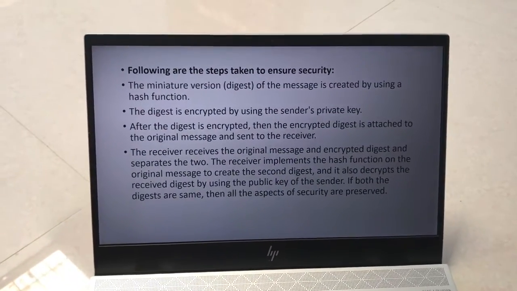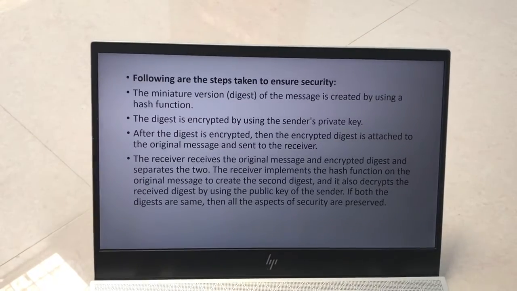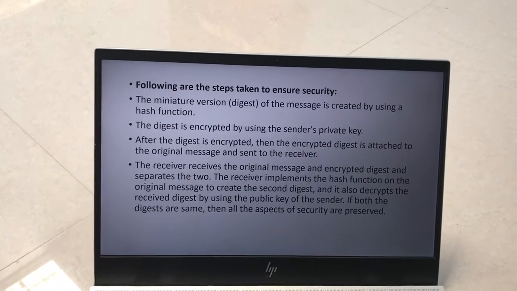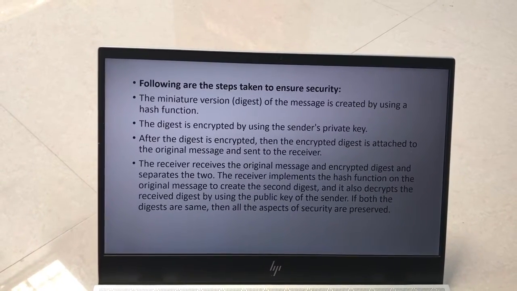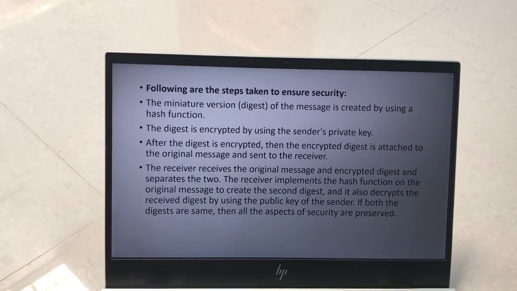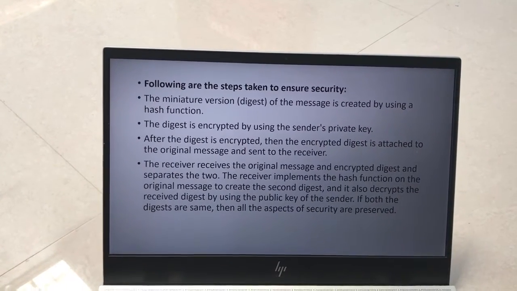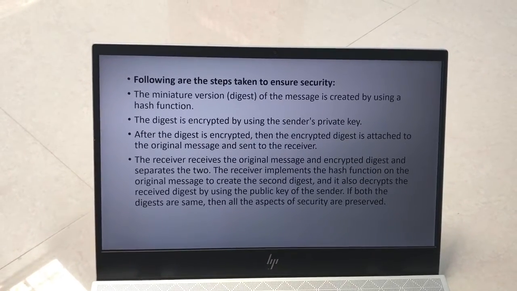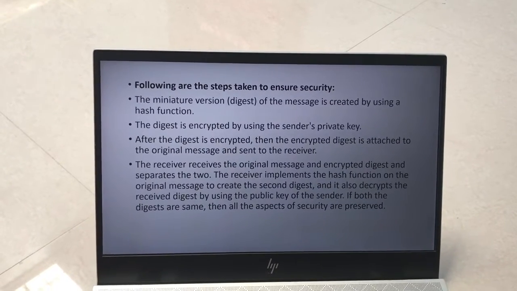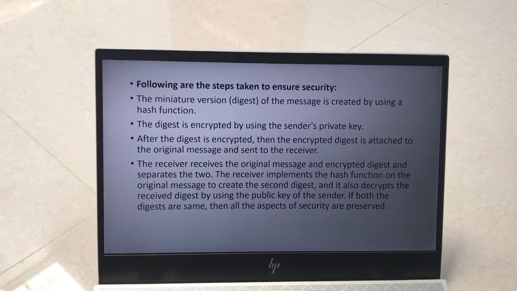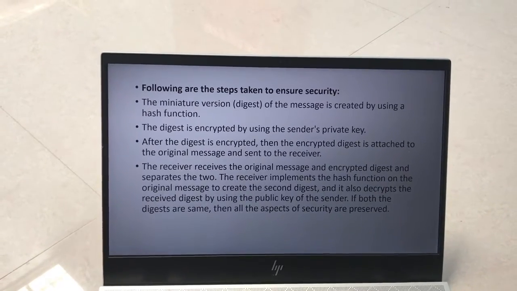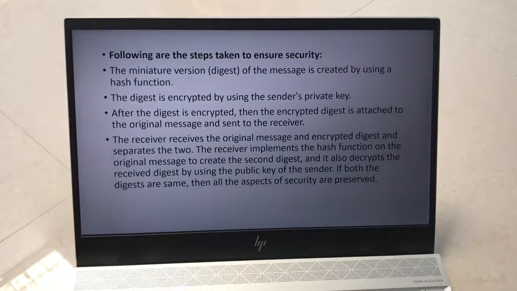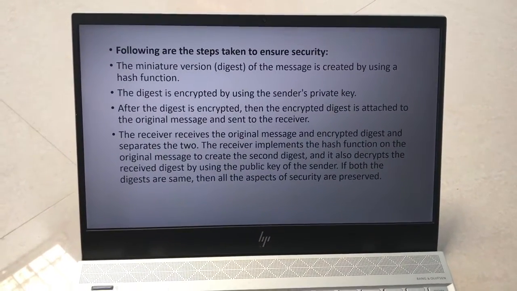The following steps are taken to ensure the security. First, the digest of the message is created by using a hash function. Second, the digest is encrypted by using the sender's private key. Third, after the digest is encrypted, the encrypted digest is attached to the original message and sent to the receiver. The receiver receives the original message and the encrypted digest. The receiver applies the hash function on the original message to create the second digest, and decrypts the received digest by using the public key of the sender. If both the digests are the same, then the aspects of security are preserved.